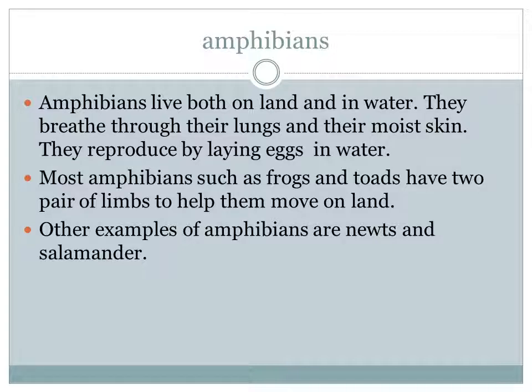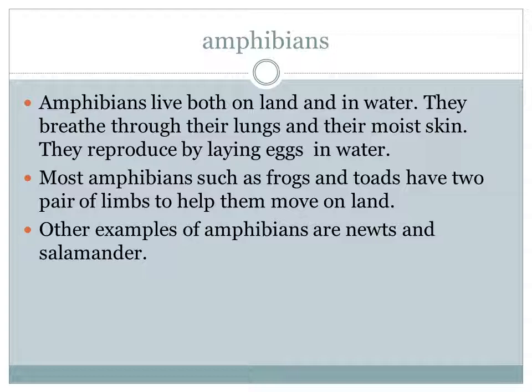They breathe through their lungs and their moist skin. They reproduce by laying eggs in water. In the last chapter, reproduction in animals, we saw the life cycle, right? How do they reproduce? By laying eggs in water.